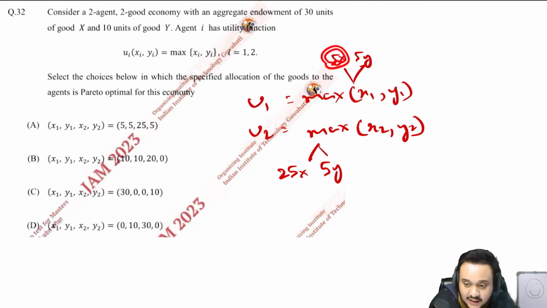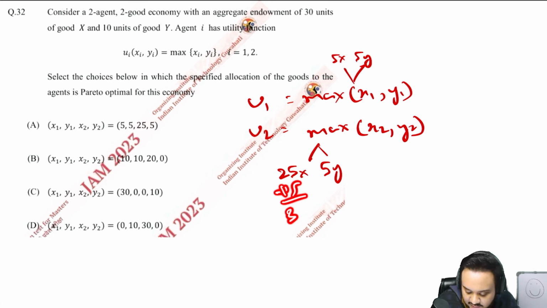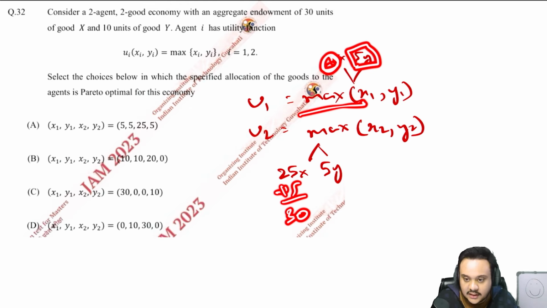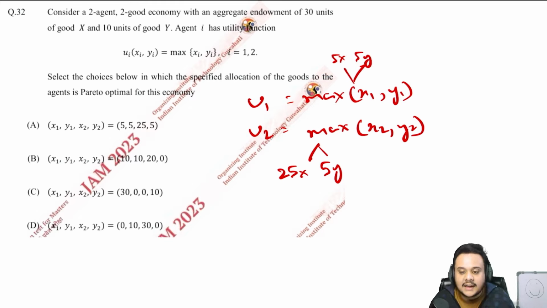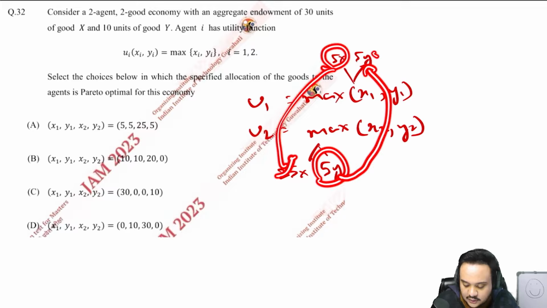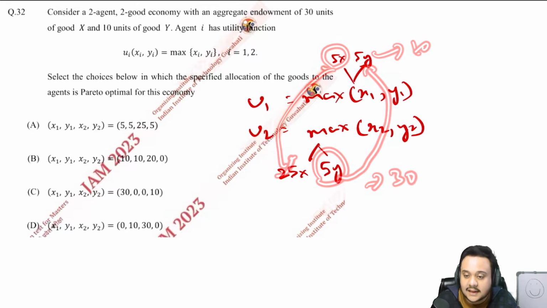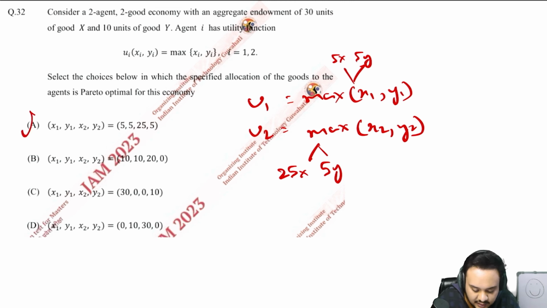If I transfer 5x from the first consumer to the second guy, the second guy's utility will become 25 plus 5, 30, and the first guy's utility will still remain 5 even if this becomes 0, because it is a max function. Max of 5 and 0 is still 5. That is why I can clearly make one customer, and in fact both of them, better off. I'll just transfer 5y to him and 5x to him. So this guy will have 10, this guy will have 30 as their respective utilities. So this is clearly very wrong.